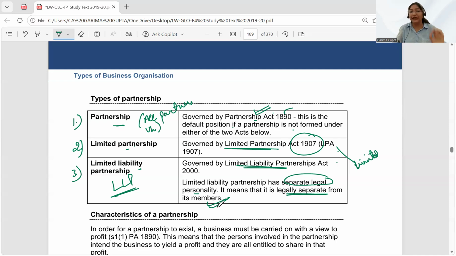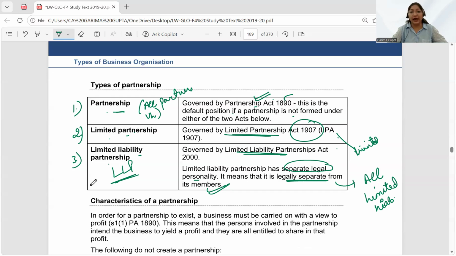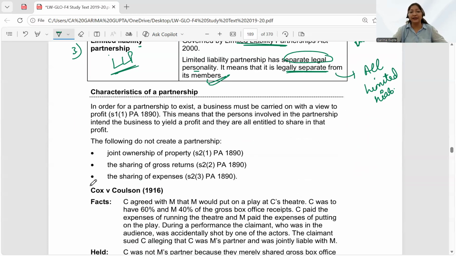It has a separate legal entity, and here all the partners will have limited liability. These are the different types of partnerships. I hope you all are able to understand this.